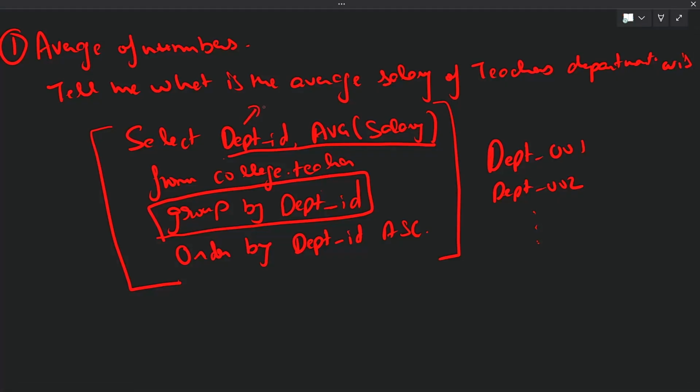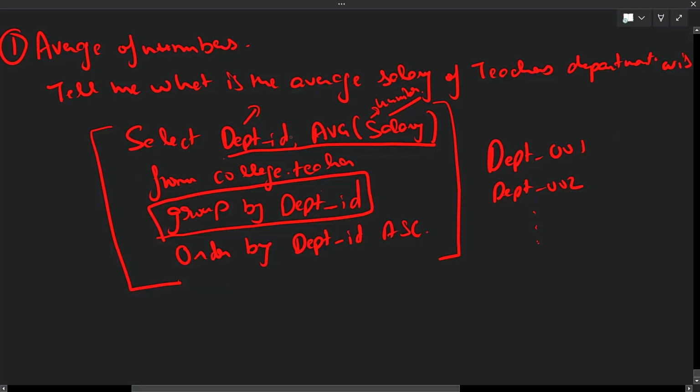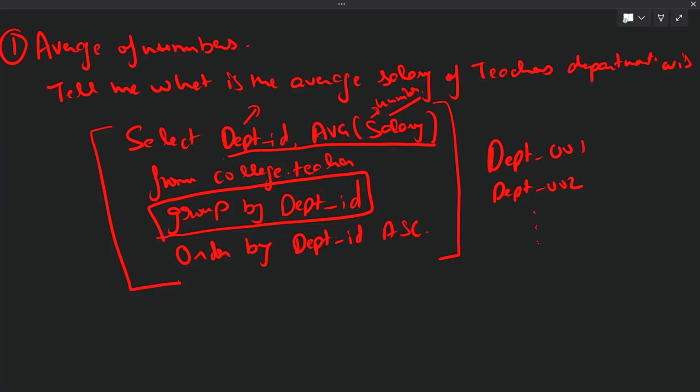This is not a mathematical function. Average salary is a number. So whatever is coming in the group by will never come over here, and it doesn't make any sense also.